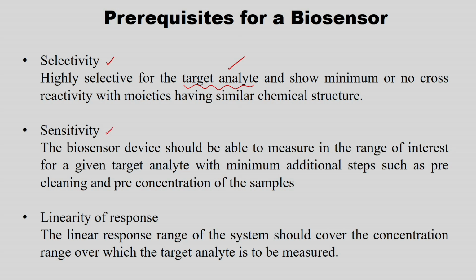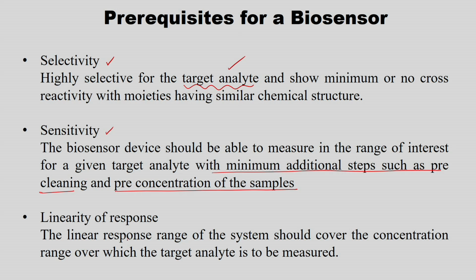And sensitivity. The biosensor device should be able to measure in the range of interest for a given target analyte with the minimum additional steps such as pre-cleaning and pre-concentration of the sample, without doing any pre-processing. So, my biosensor should be able to measure in the range of interest for a given target analyte, for example, this particular concentration to this particular concentration, without any additional steps.